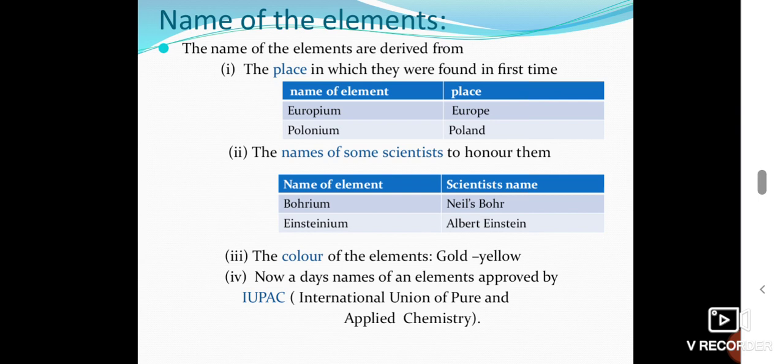Names of the elements. In the world there are 118 elements. Each element has a unique name. The names of the elements are derived in different ways. Sometimes a name is derived from the place where the element was first found.